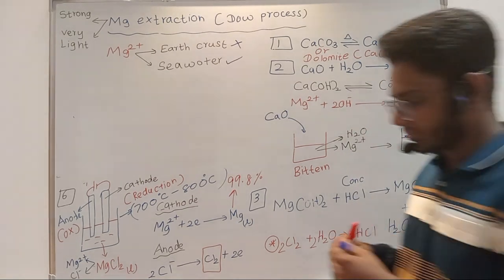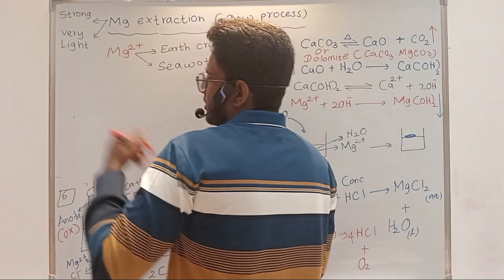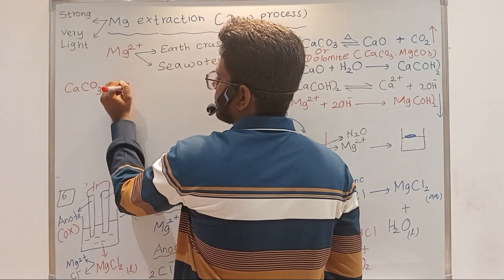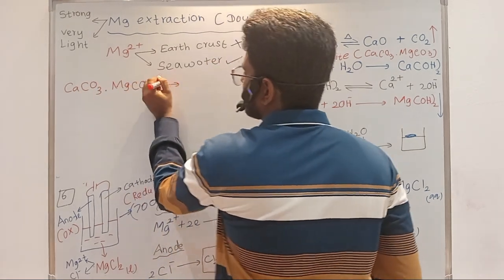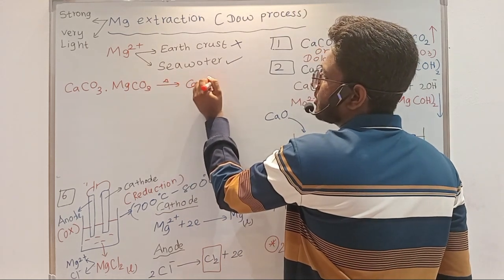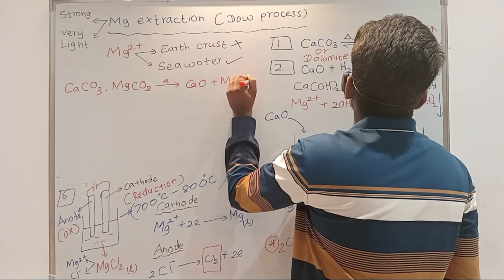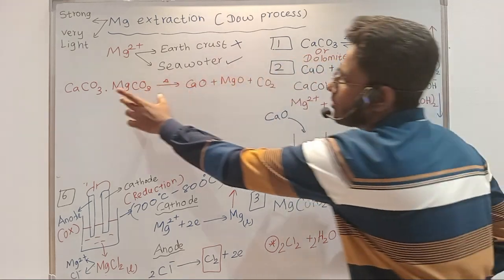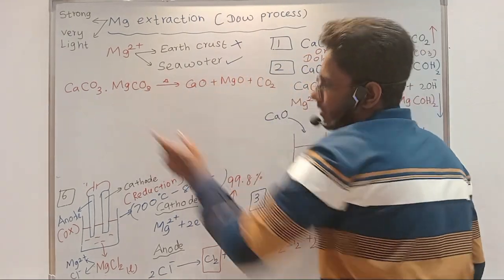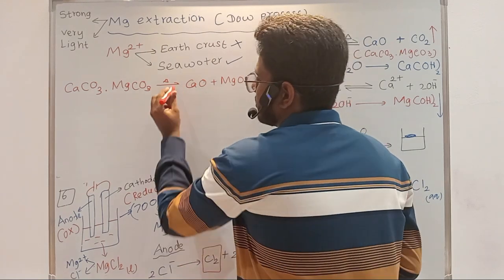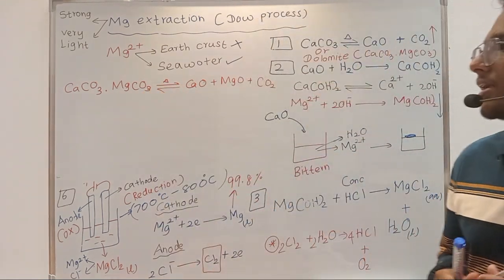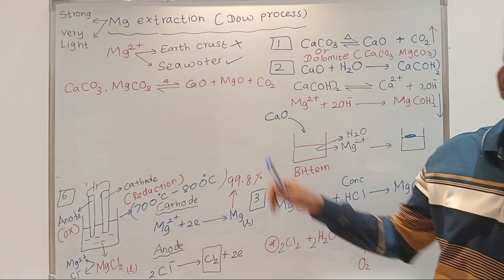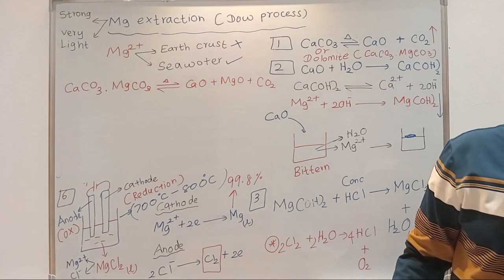If dolomite is used, what happens? If dolomite is used, that is calcium carbonate dot magnesium carbonate. If you heat it, what happens? You'll be having calcium oxide, magnesium oxide, and CO2. So you can use calcium carbonate or dolomite, right? If you heat it the same way, you'll have this. This is also again a reversible reaction. Calcium carbonate dot magnesium carbonate, this is dolomite. If you heat this, you'll have calcium oxide, magnesium oxide, and CO2, right?